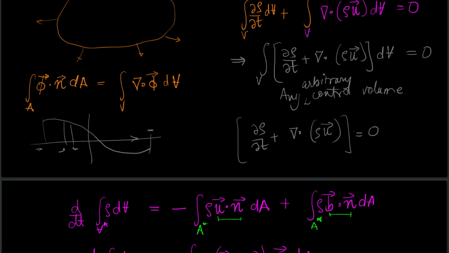Now, the differential form is something like this. Let us simplify this. The divergence of rho u can be written in index notation, which will be good practice.